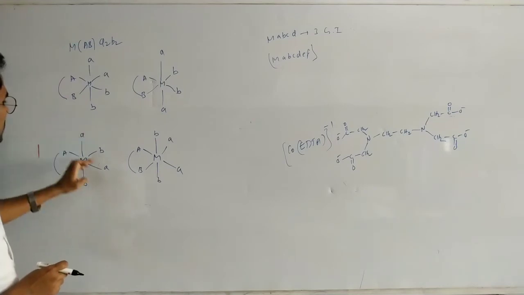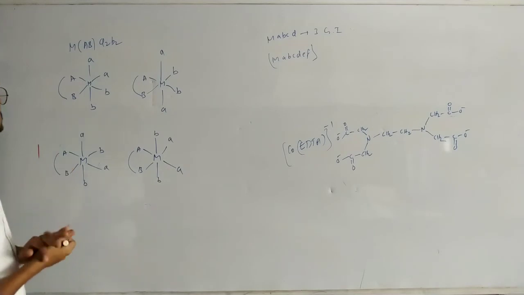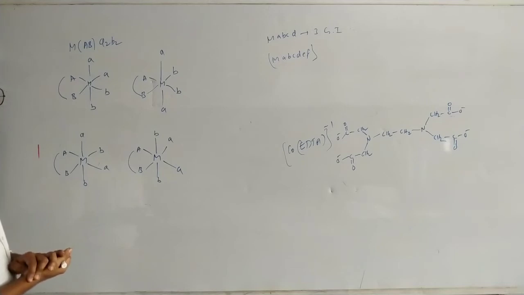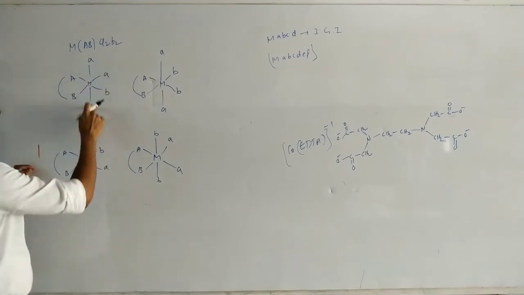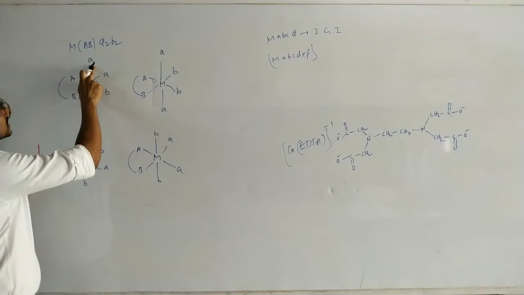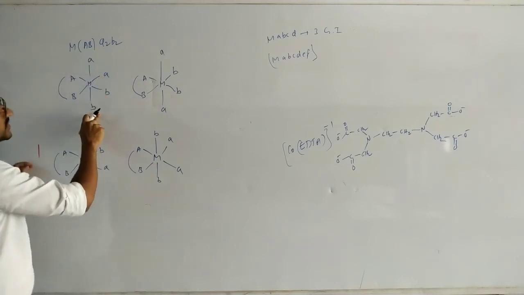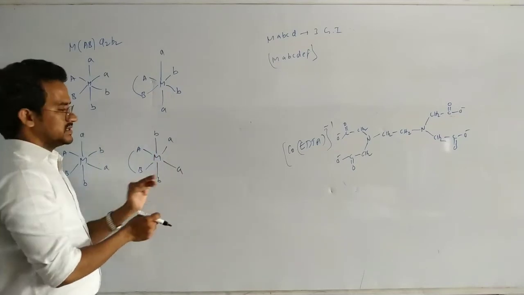Now AA cis, BB cis. Here AB, here BA actually. Here in this case AA cis BB cis; here AA trans BB cis, BB trans AA cis.